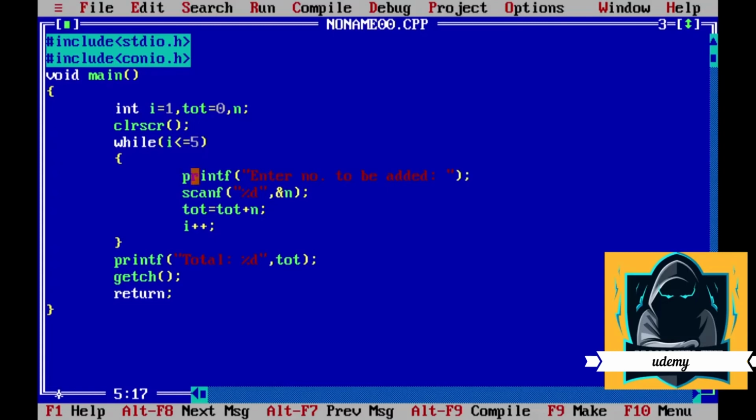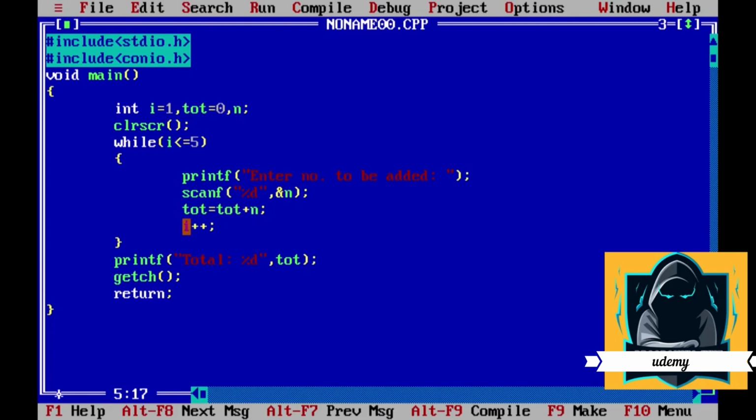It will give a command, enter the number to be added, then it will assign it to n, and then add to tot. As the initial tot value is 0, tot will be 0 plus n. As we inputted one initially, it will add 0 plus 1. Now the total becomes 1.